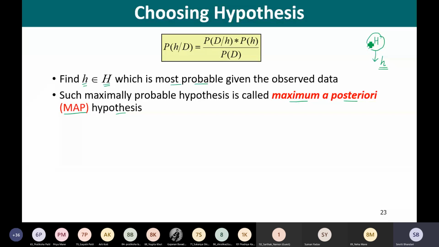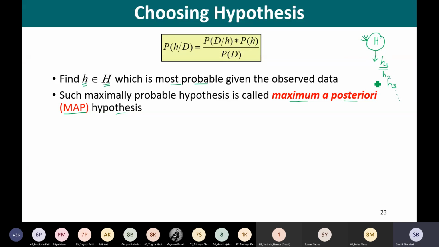I'll repeat. We have this hypothesis space H, which includes many hypotheses, say H1, H2, H3, and so on. So we are going to find the probability for every hypothesis in the hypothesis space.